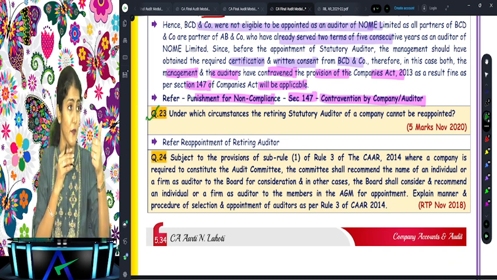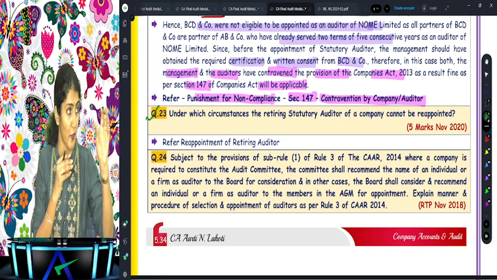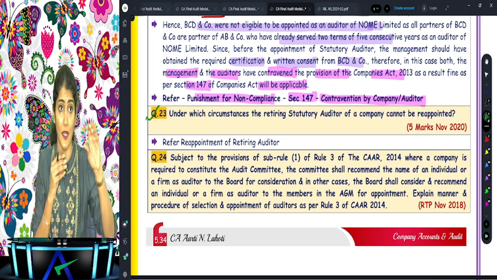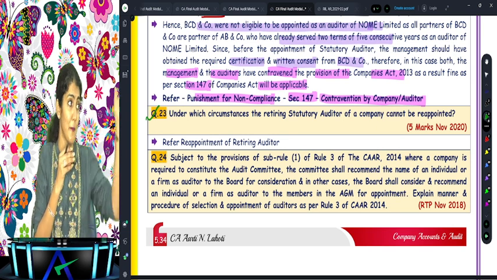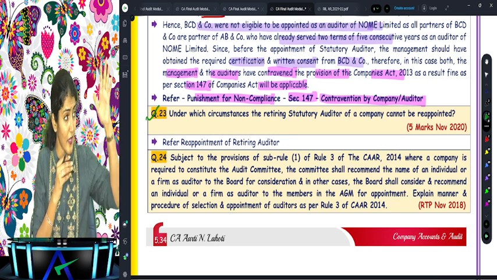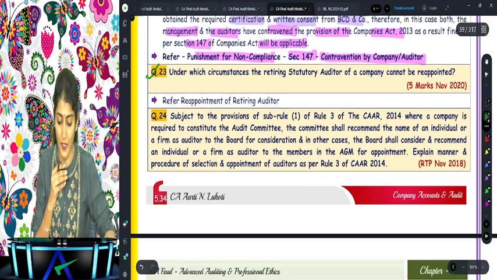Did I discuss this with you? He is disqualified for appointment, or he expressed his unwillingness, or a special resolution has been passed to appoint somebody else, or expressly providing that he shall not be reappointed.